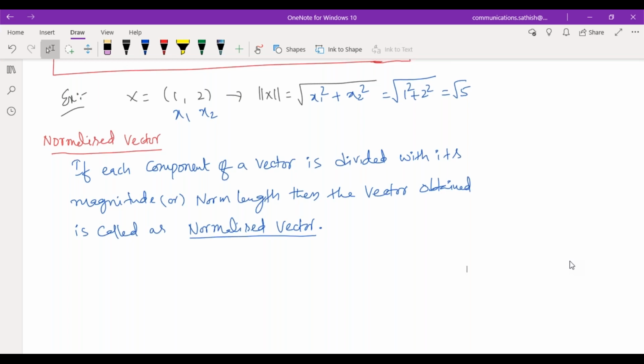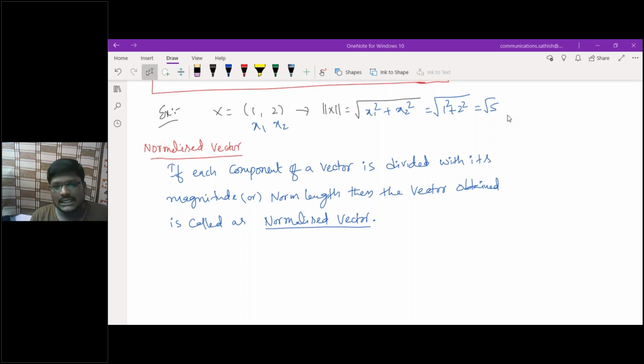So what I'm telling is, in the concept of a normalized vector, each component of the vector is divided by its magnitude or norm length.